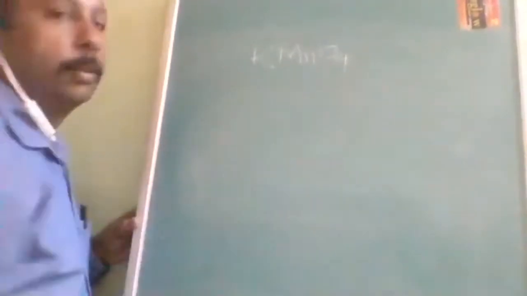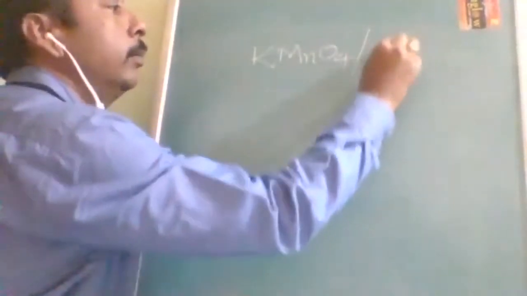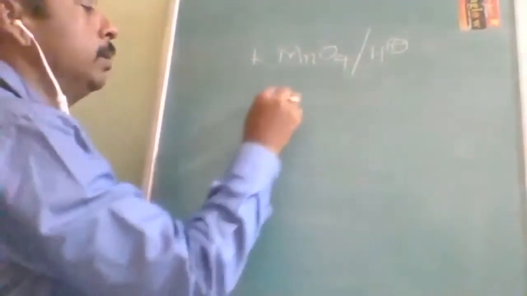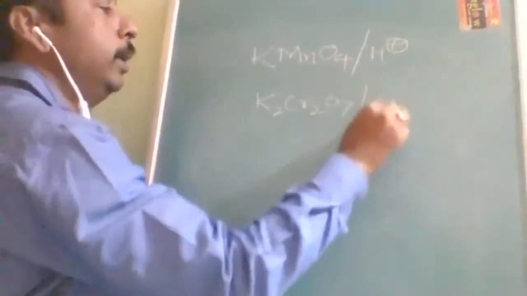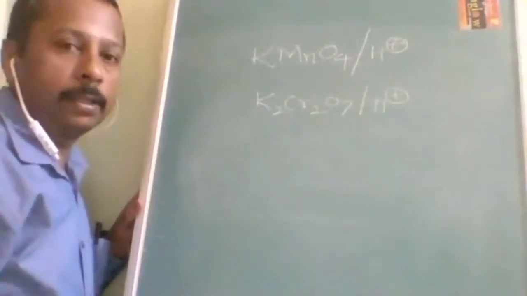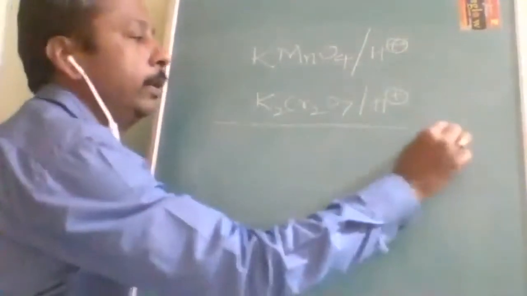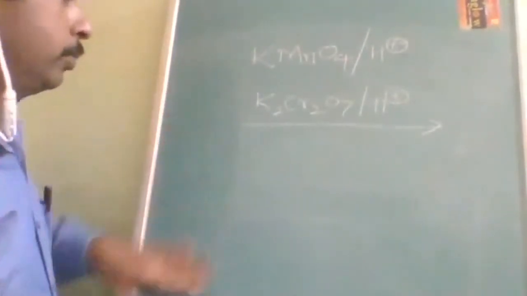KMnO4, potassium permanganate, in the acidic medium. Otherwise K2Cr2O7 in acidic medium. These two are strong oxidizing agents. Understood? So if they are written on the arrow, I will take all the three examples together.